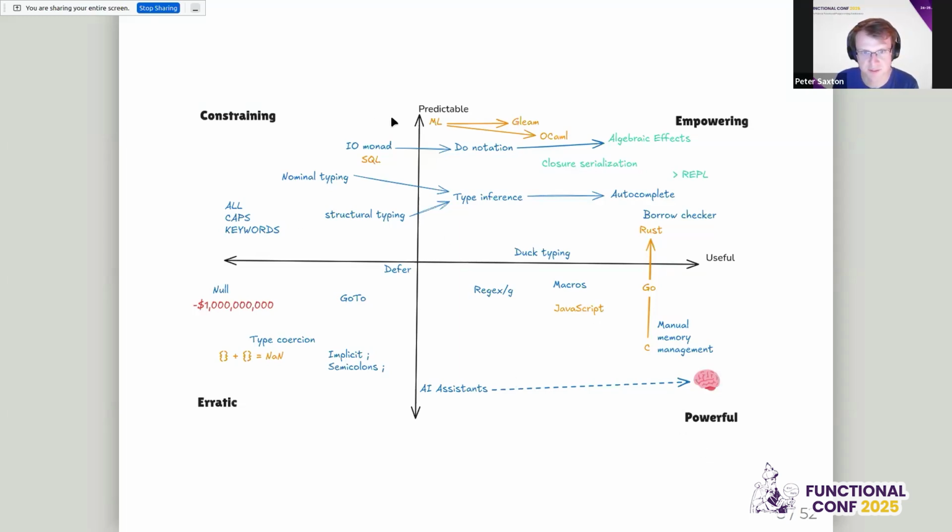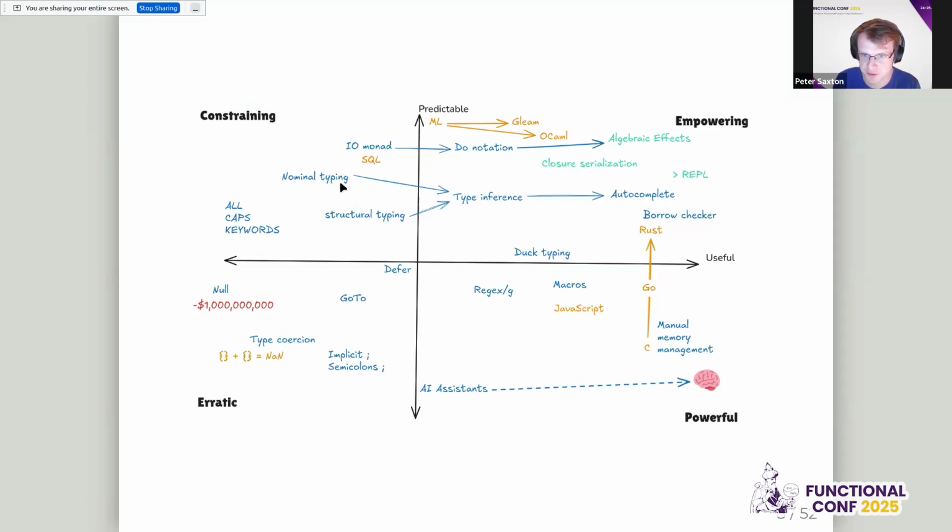I put type systems over here as just less than useful, not because I think they aren't useful in the long run, but a lot of their use comes from predictability. And if we're being truly precise in our language, just adding types where you have to annotate only actually constrains the things that you can do. They don't bring your program to more applications. Potentially, there's probably enough with all of these things that we can argue about a lot. But once you have something which is less useful but predictable, you can then build on it.